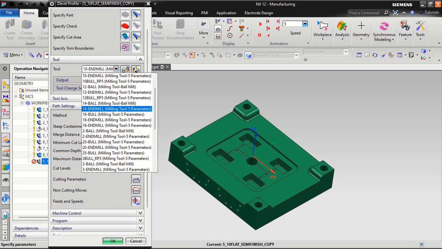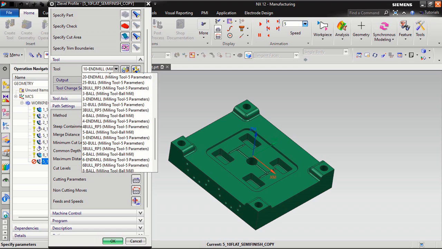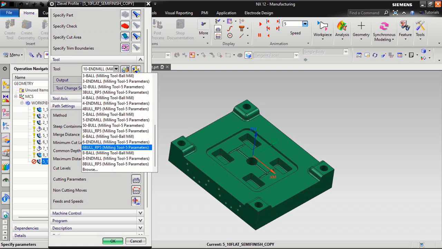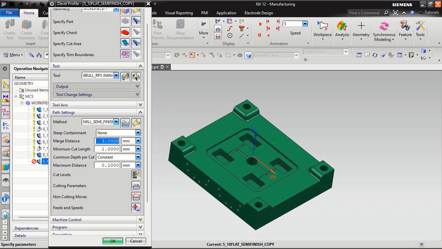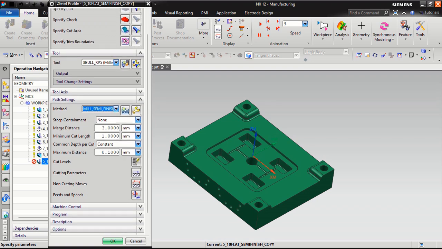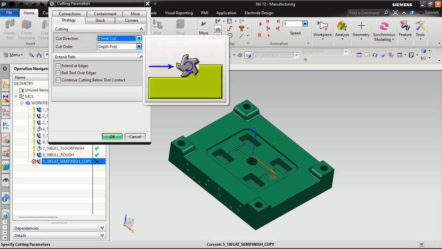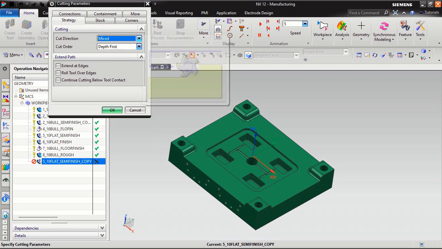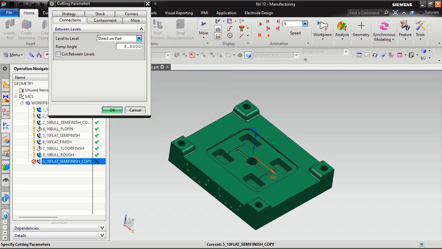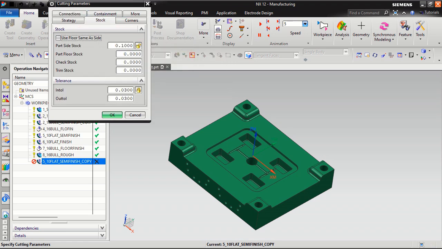I want to use 8 bull, so I will choose the 8 bull cutter. This is my 8 bull cutter. I want to use semi finishing 0.1. Everything is okay. I want to use fill cut. Fill cut strategy is stagger, on RAM 3%. Stock I want 0.25 both side.